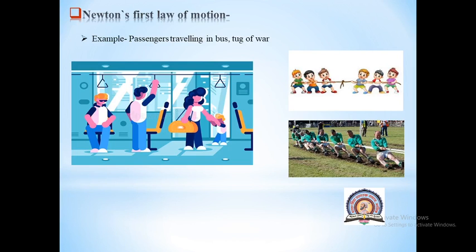Suppose this is team 1, which is on the left side, and team 2 is on the right side. Both teams are pulling the rope towards them. Then what will happen if the force applied by team 1 to the rope is less and the force applied by team 2 is more? Then team 1 participants will be pulled towards team 2, and team 2 is the winner.